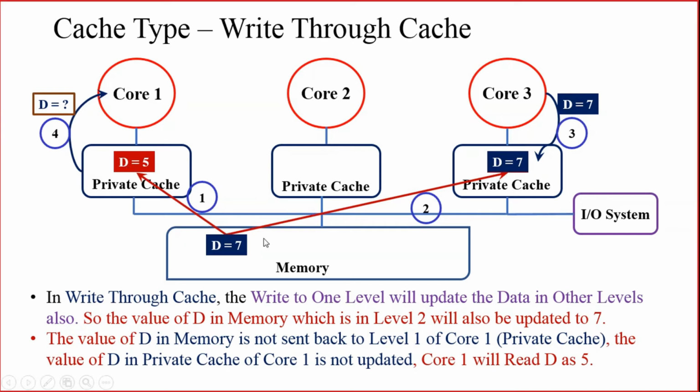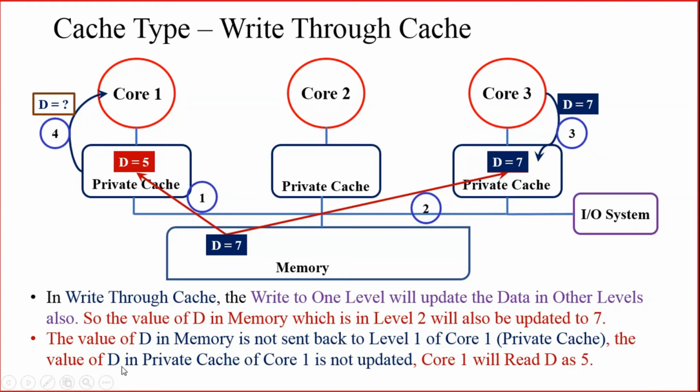But here, even though the lower levels have been updated, the same updation will not take place in the other caches present in level 1. So if you have written data in level 1, then level 2 and level 3 caches will be updated. But this same data will not be sent back to the level 1 private cache of core 1.